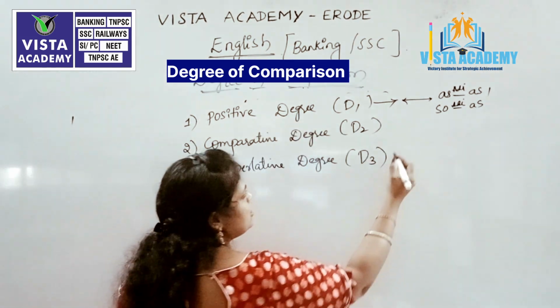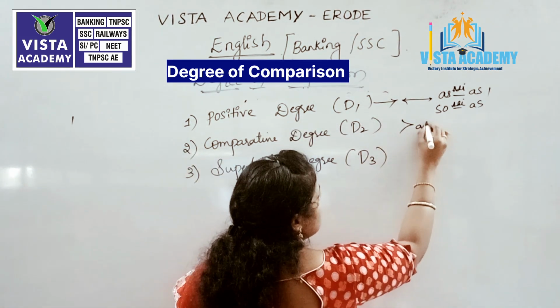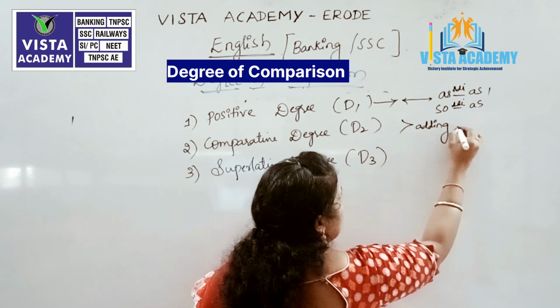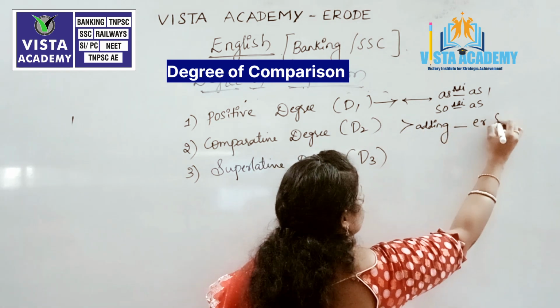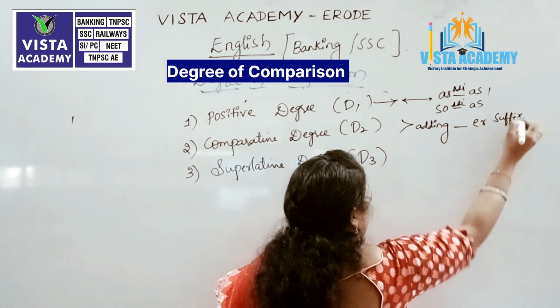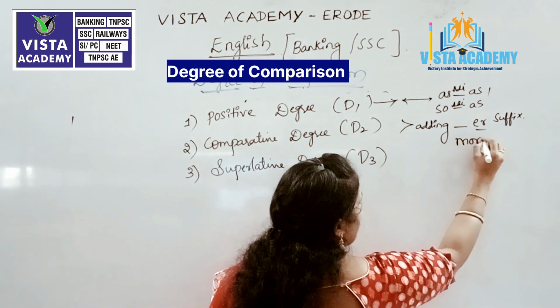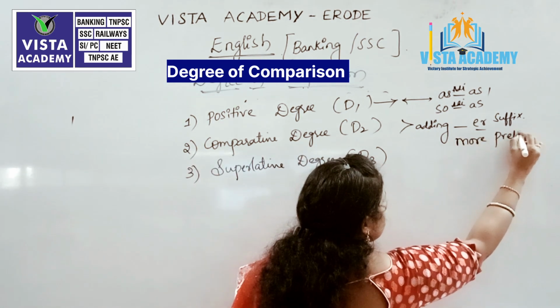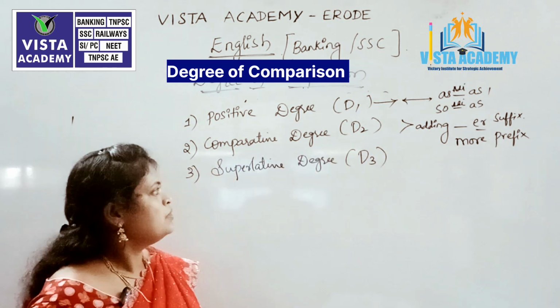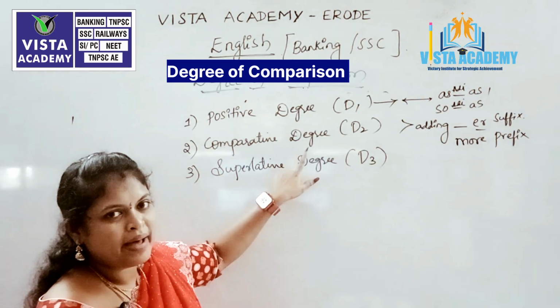Coming to the comparative degree, we are adding er as suffix or else more as prefix to the adjective. This is nothing but called as comparative degree.